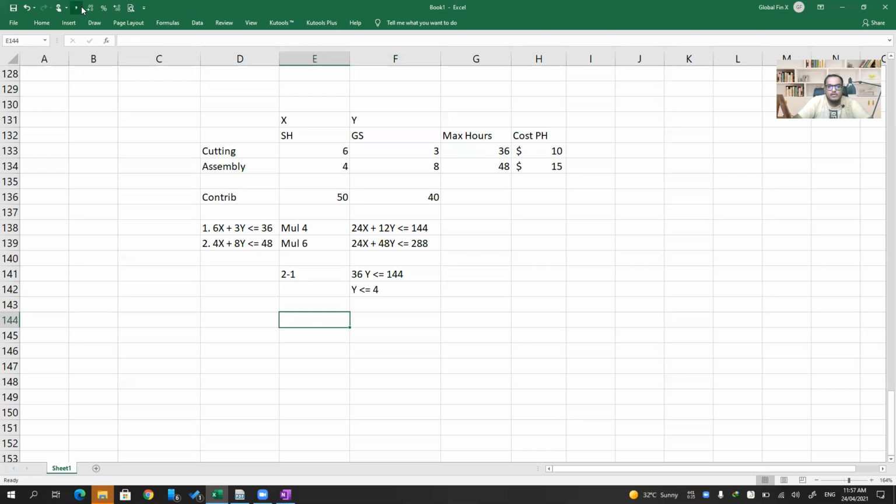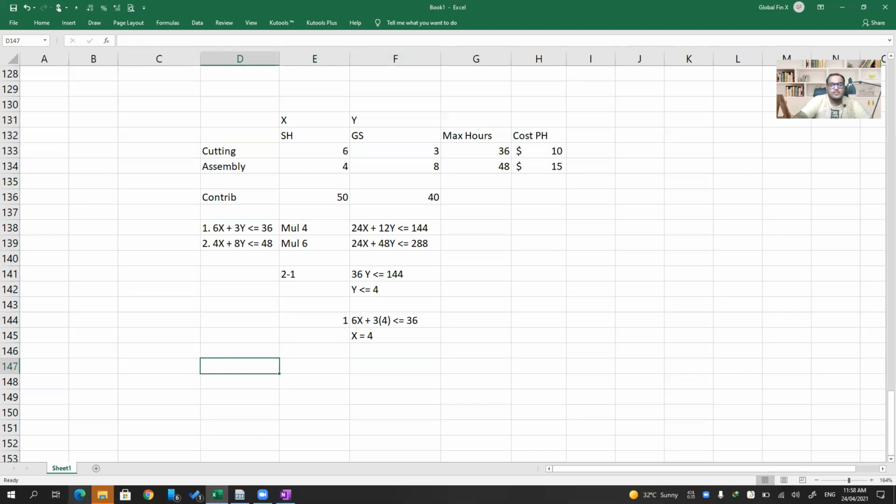Substitute in equation 1: 6x plus 3y less than or equal to 36, with y as 4. So 6x is 36 minus 12, which is 24, and 24 divided by 6 gives x equal to 4.